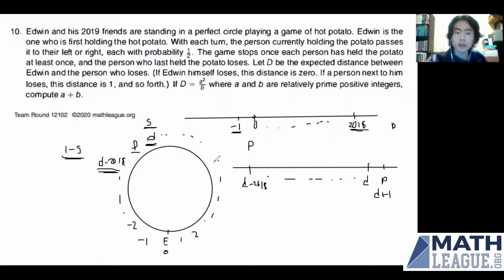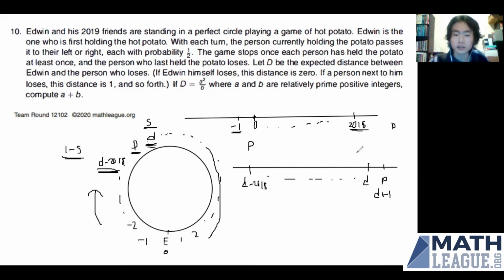And we're going to note that the probability that P is the last person to receive the hot potato, given that D receives the potato before D minus 2018, is P. Because in order for P to be the last person, after the potato has reached person D, it has to loop all the way back around to person D minus 2018 before going this direction. It can go back and forth, but it has to hit this person before it gets to person P in order for P to be the last person.